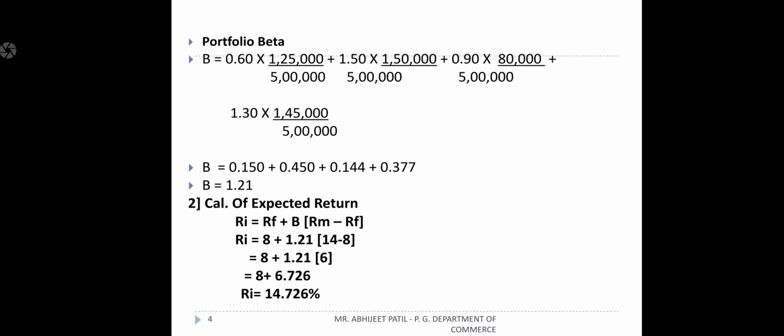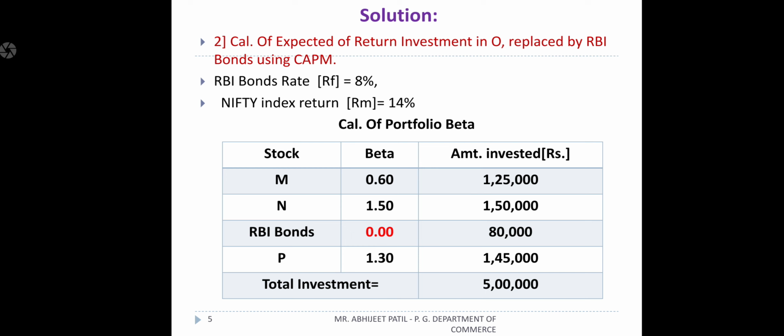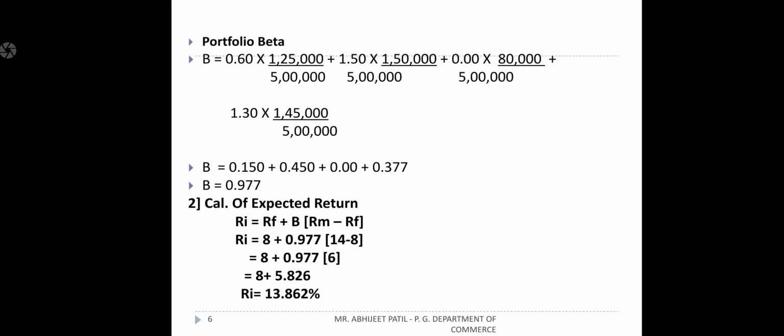And if you select one bond and replace equity stocks, we will get 13.862. So the return has been reduced when you select the bond as per the given situations. Okay, so this is the change that has taken place in problem number 1.